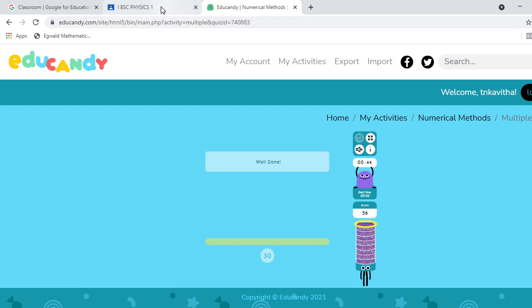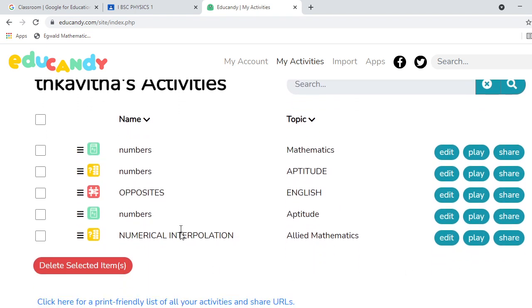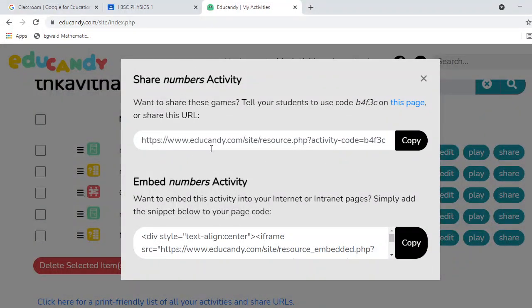And how to share this prepared question, that I want to explain now. Go to your My Activities. Whatever activities you created are saved here. You just put share, and two codes, two links appear. One is the URL link. You just copy it and share it with your students.